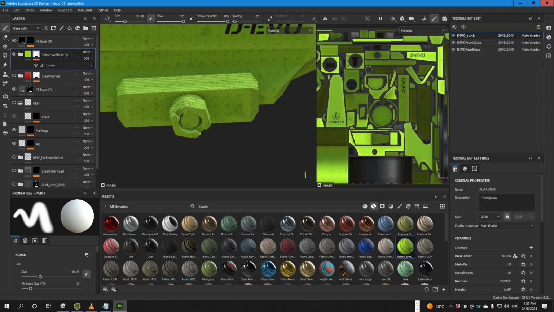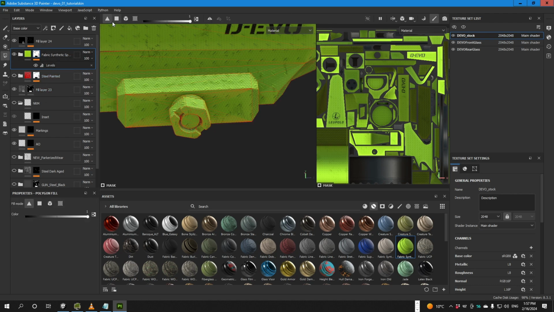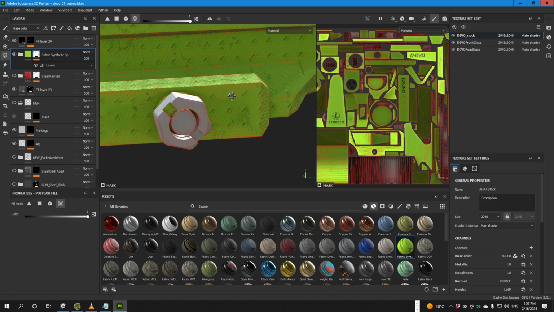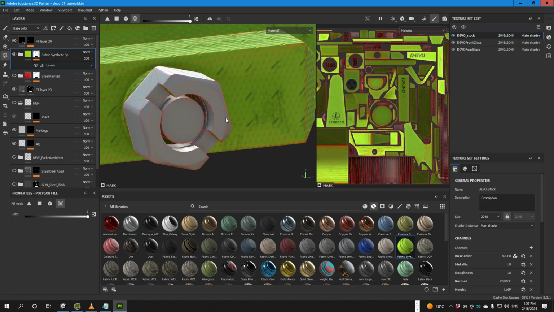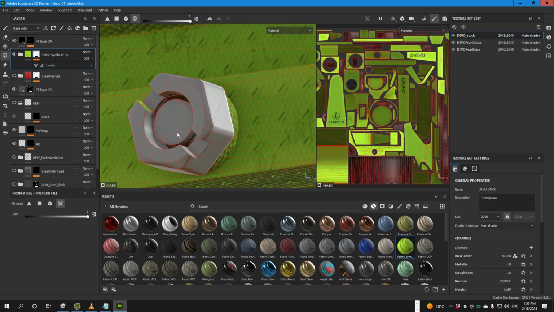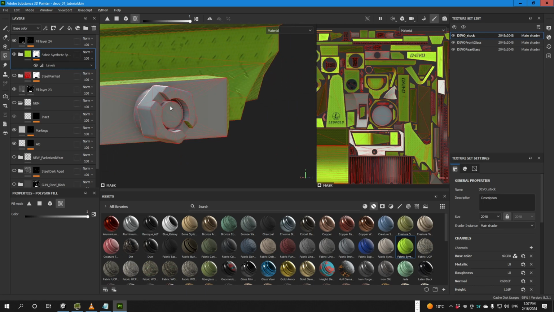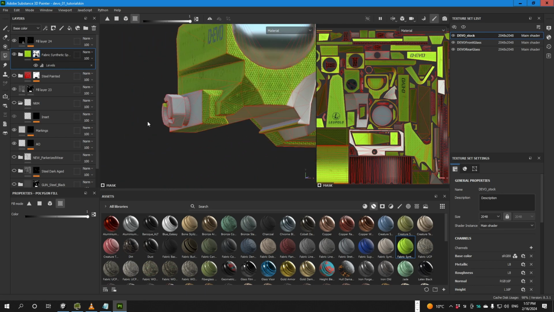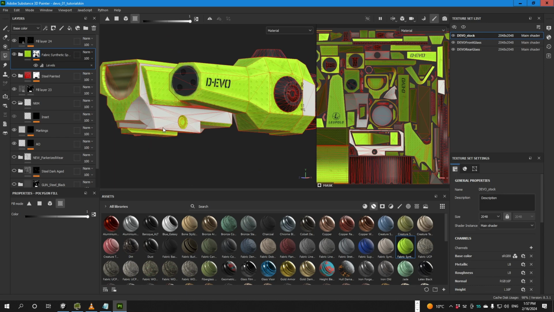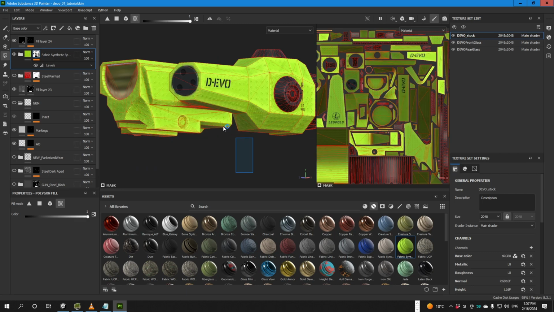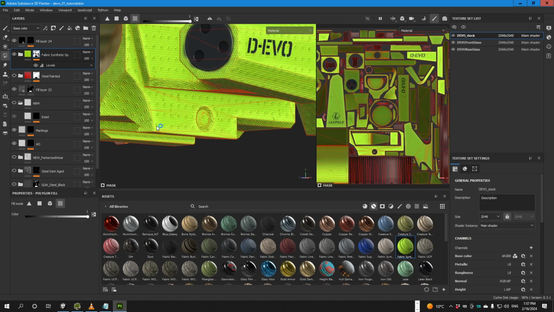For more polish, you could take those screws too, but with this selection tool. I made the square. Don't make the square because it reaches through objects.